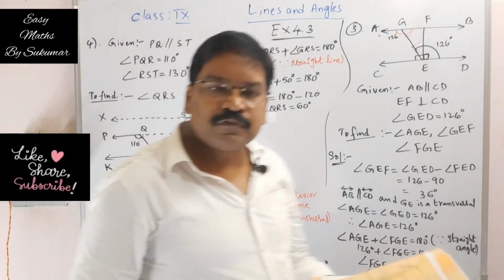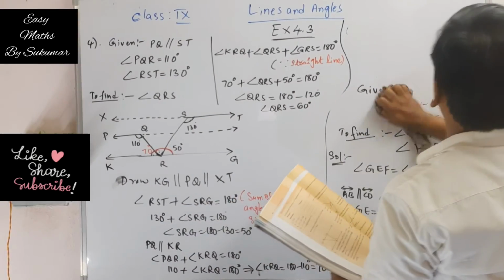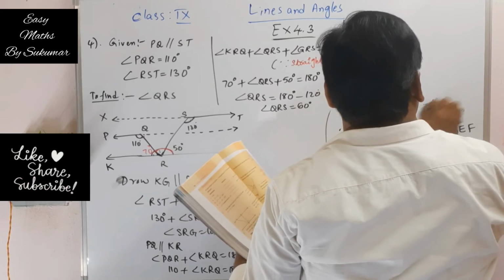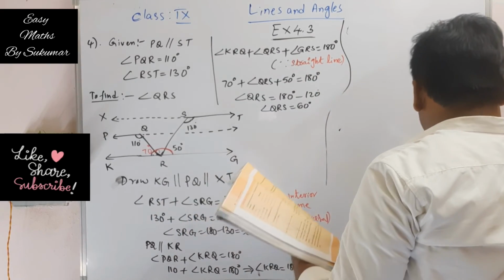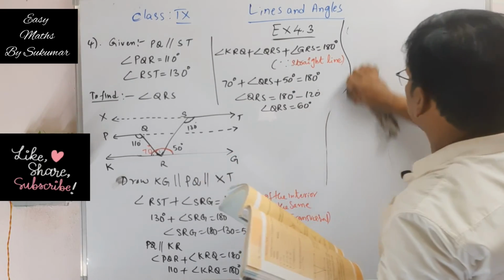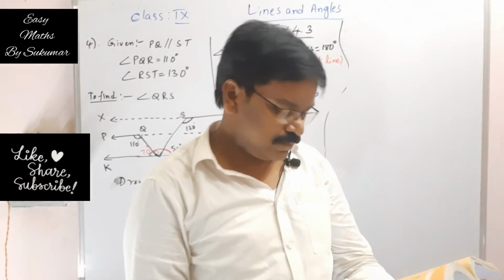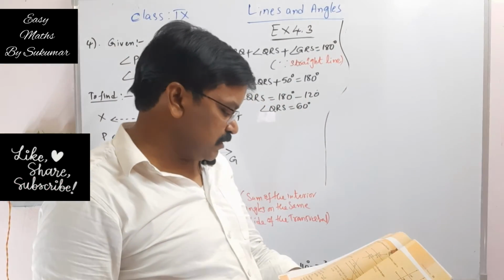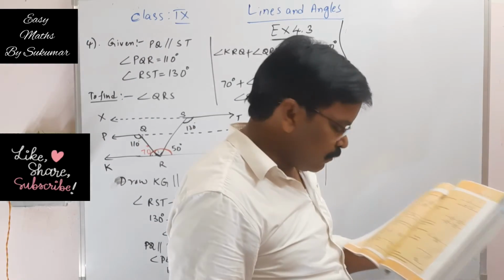Now, coming to the fifth question, my dear students. What is the fifth one?